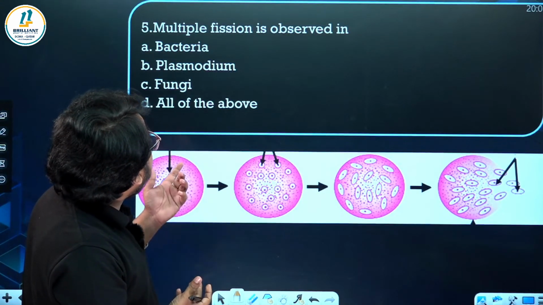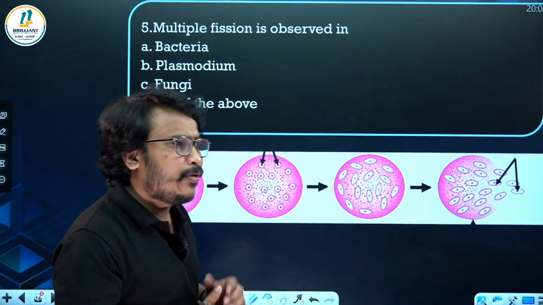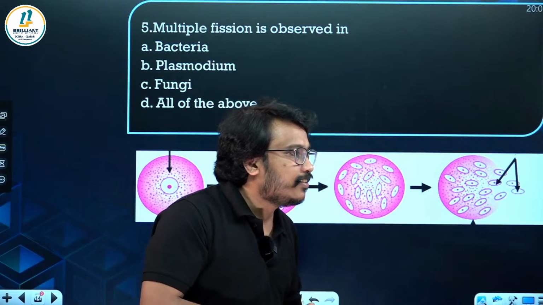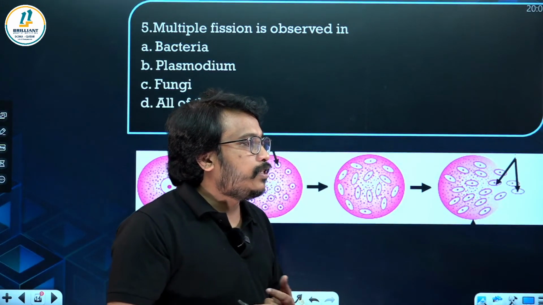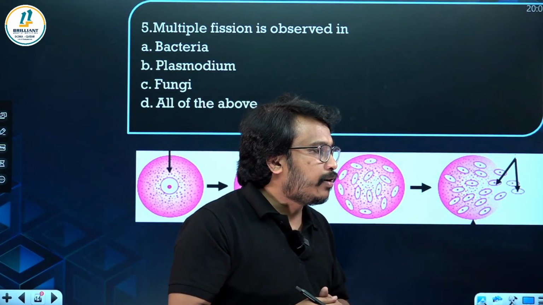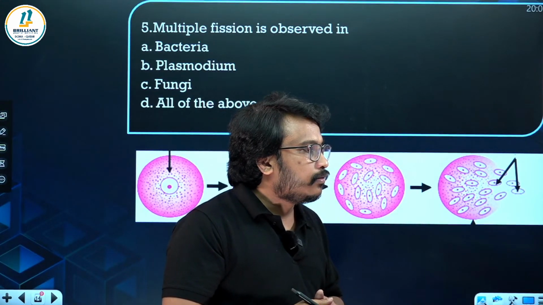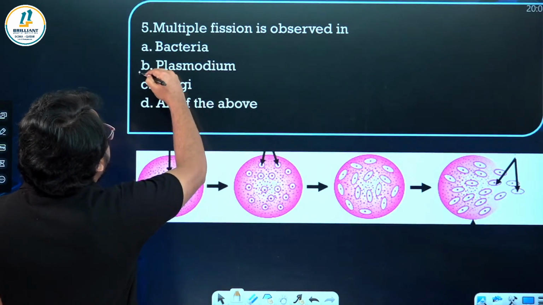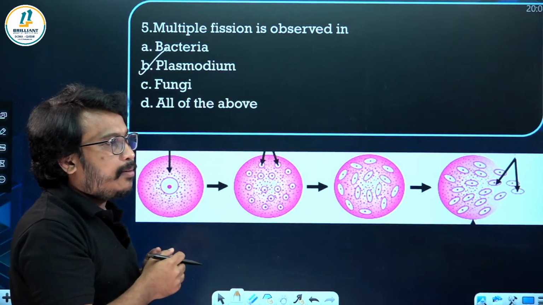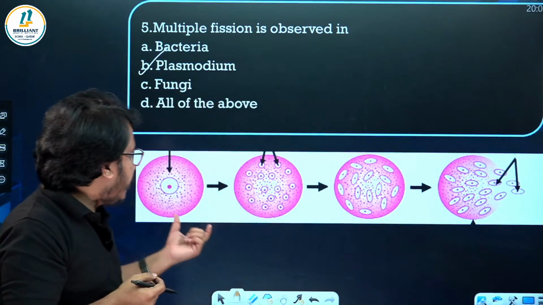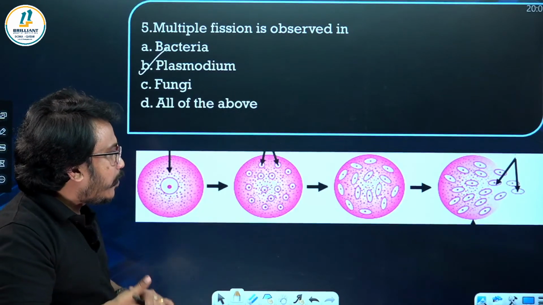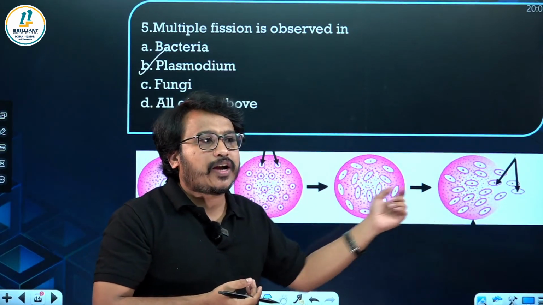Now next one, multiple fission is observed in. You already know the example of multiple fission. Can you please comment? Which is the example of multiple fission? So here Plasmodium is an example of multiple fission, where the cell undergoes repeated karyokinesis followed by cytokinesis.